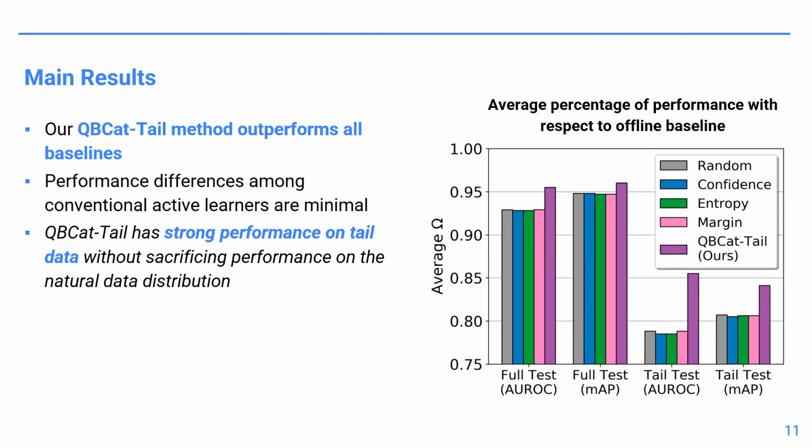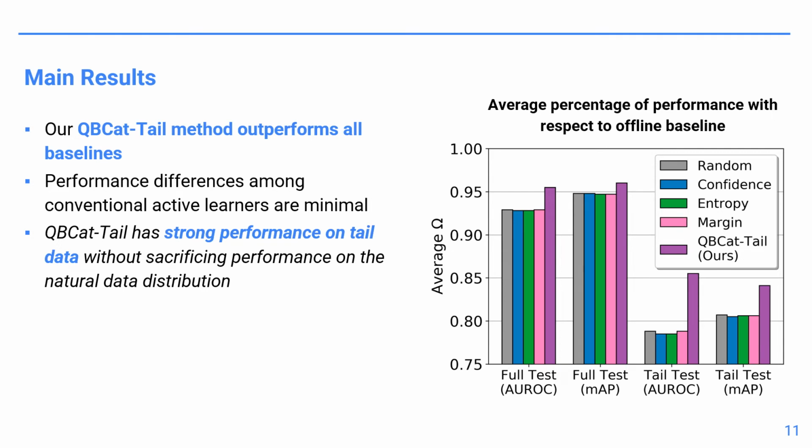Here we are showing the main results of our QB-CAT tail method as compared to several conventional active learning baselines. We show performance on the full and tail test sets in terms of AU-ROC and mean average precision. Each performance value is averaged across question types. Overall, we can see that our QB-CAT tail method outperforms all baselines across test sets and metrics with strong performance on the tail test sets, as expected.